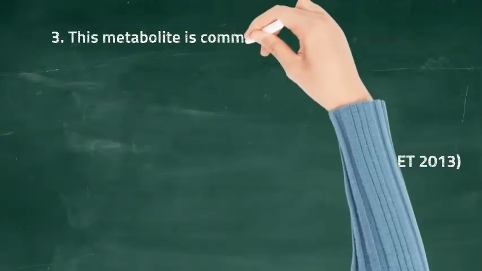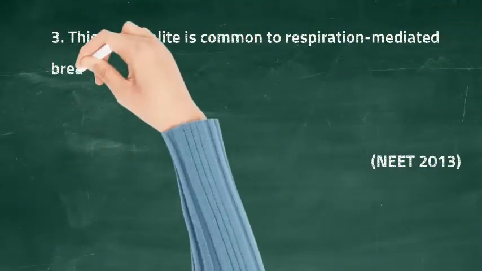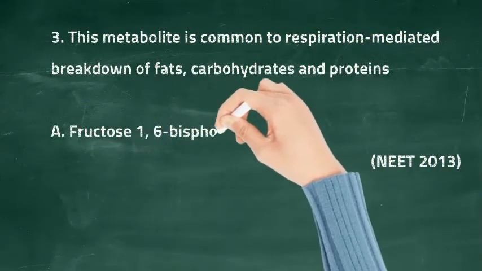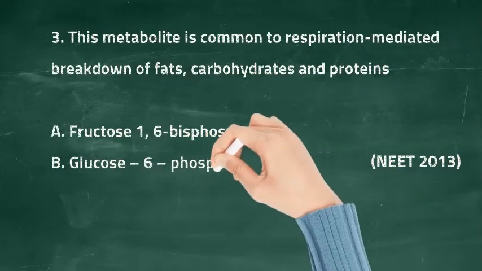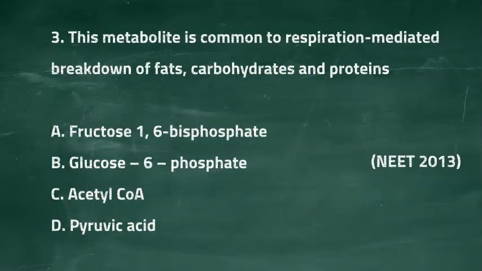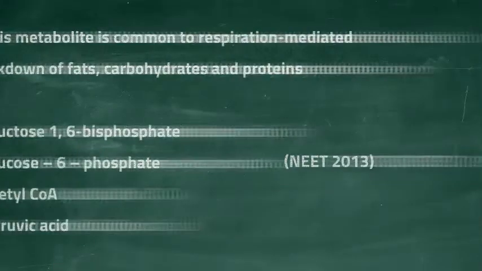Question third, this metabolite is common to respiration mediated breakdown of fats, carbohydrates and proteins. Option A is fructose 1,6 biphosphate. Option B is glucose 6 phosphate. Option C is acetyl CoA and option D is pyruvic acid. The right answer is option C, acetyl CoA.